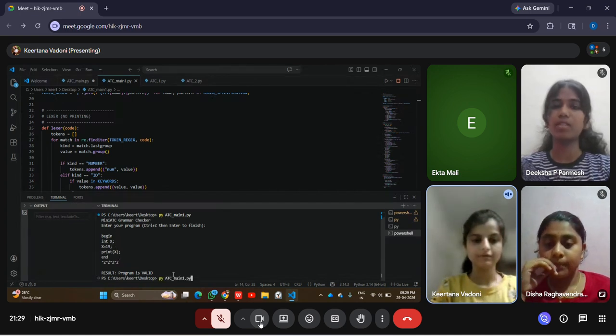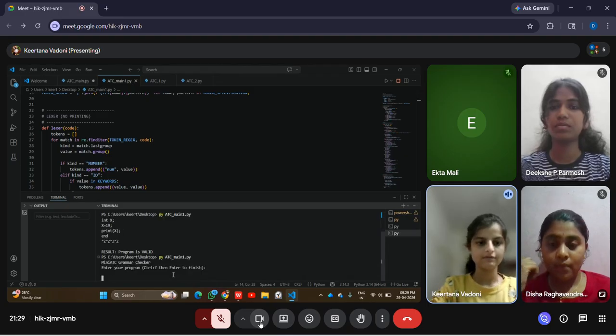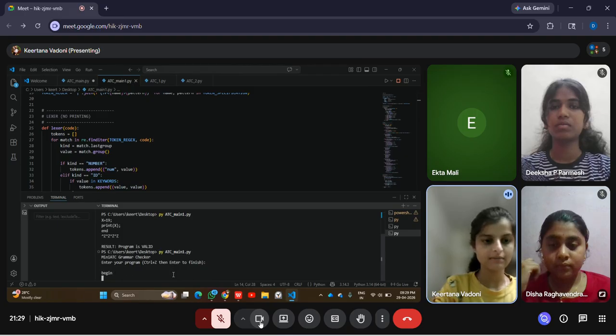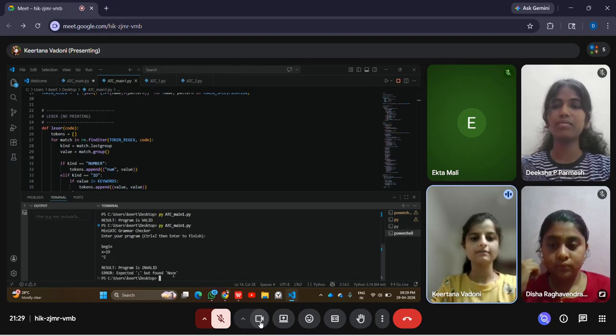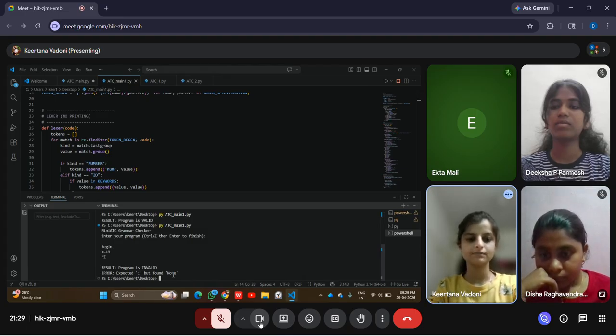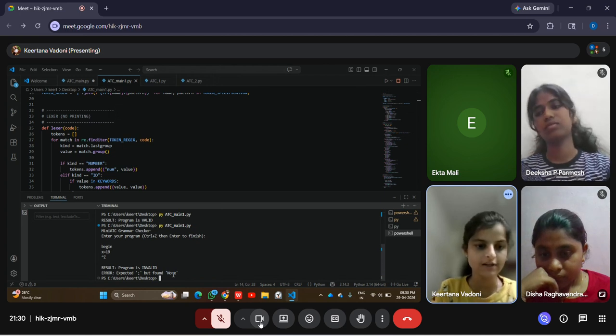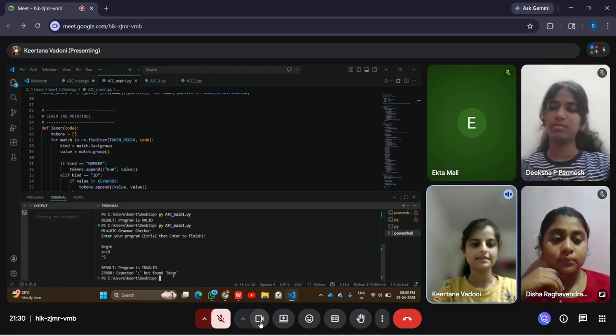Then if we rerun this, we'll enter an invalid program as an invalid test case. We'll start with begin, but we'll just declare a variable there like 19. We'll type Control Z and Enter. So this is an invalid program. It shows an error like expected semicolon but found none. So we require delimiters like a semicolon after assigning the variable.